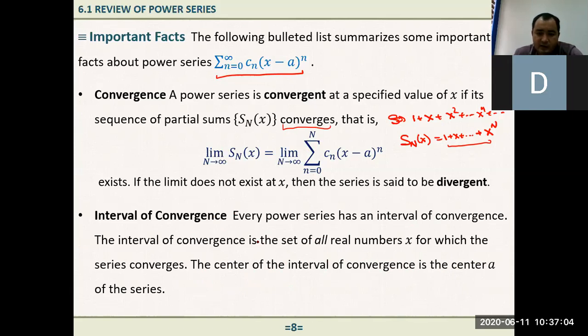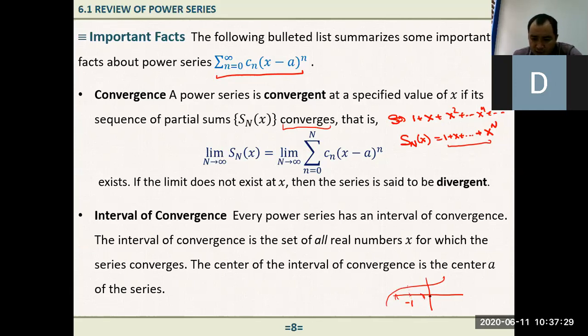In the previous example, when we were talking about a function with a power series representation, the center was -1. So there must be some interval, sometimes infinite or finite, in which the function is convergent.